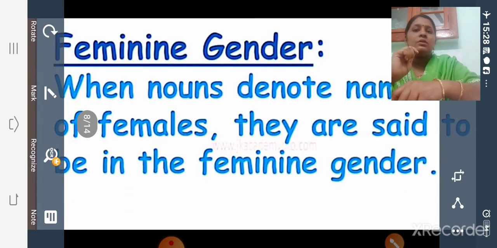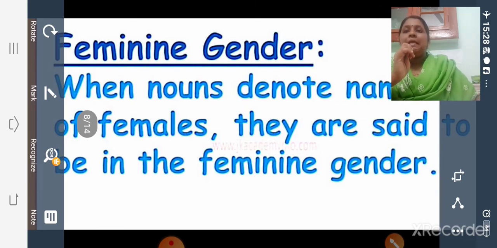Then what is feminine gender? It's the definition of feminine gender. When a noun denotes names of females, they are said to be in the feminine gender.